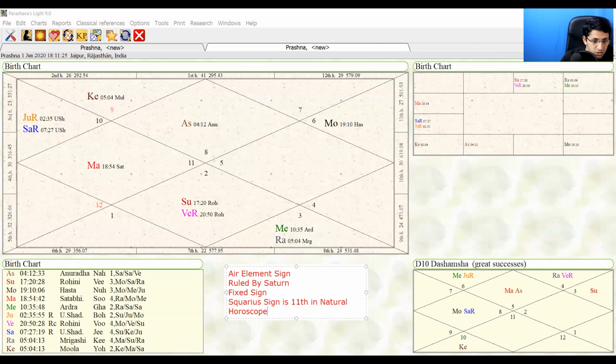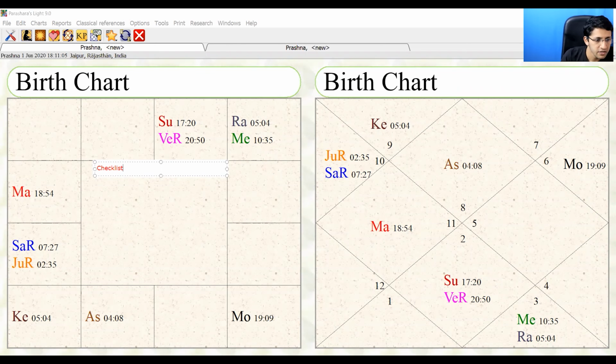How to judge this? So let's have a checklist. First is the ruler. We have to see where Saturn is placed in the chart in context with Mars, and then it will give you an idea about how this Mars is going to function.